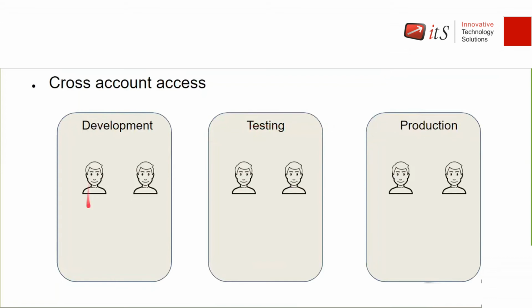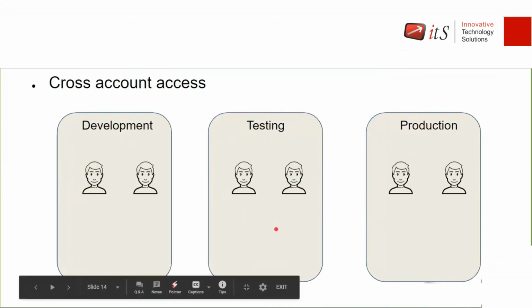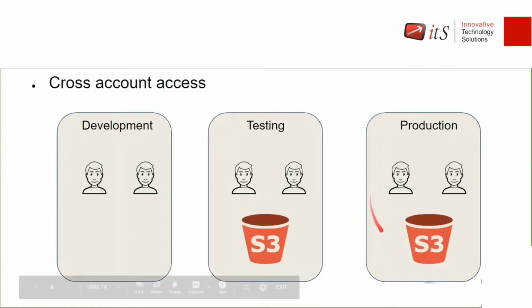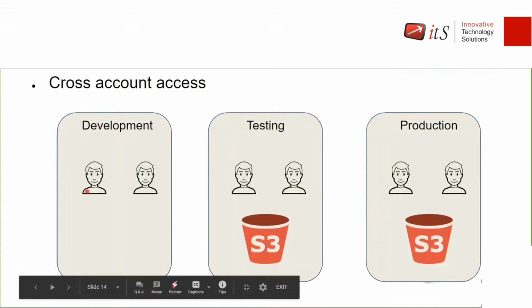Under each account, there are two different IAM users. So in development, there are two IAM users. In testing, there are two IAM users. In production, there are two IAM users. And there are some resources in each account. In the testing account, you have IAM users and an S3 bucket. In the production account, you have IAM users and an S3 bucket. In the development account, you just have IAM users. You don't have any bucket over there.